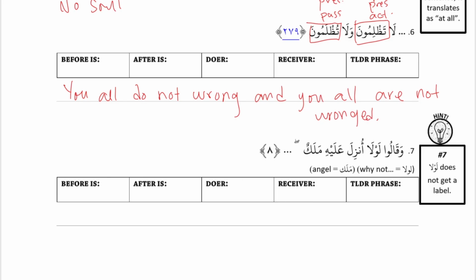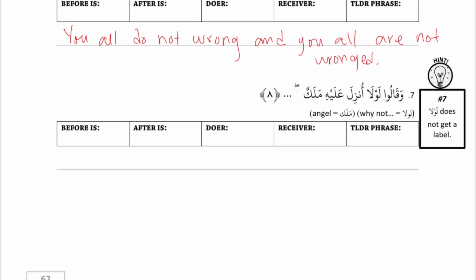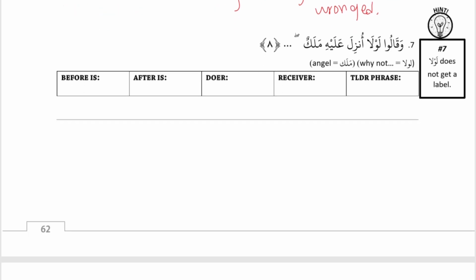Number 7. وقالوا لولا أنزل عليه ملك. Alright, so this is an action sentence because قالوا is an action. It is past tense, and it is active because there's no u. The conjugation is they. And قالوا starts a quote. Our quote starts with لولا. We're going to ignore it, no label. لولا just means why not? We don't have to label it, and it's a question word again.